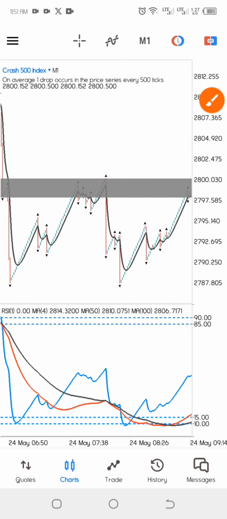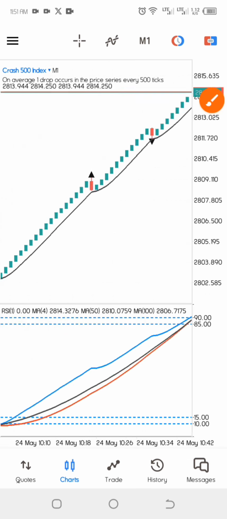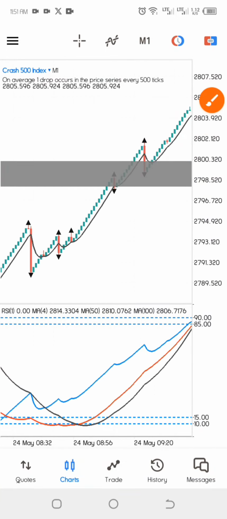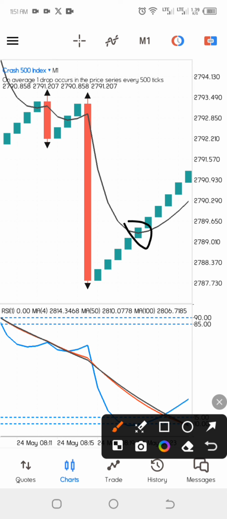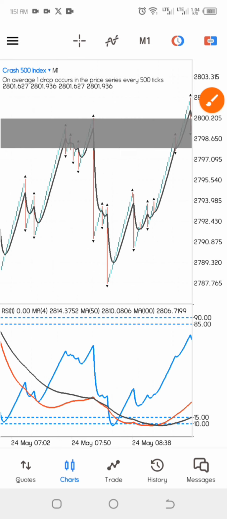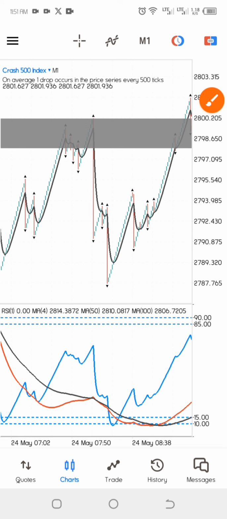Now what do we want to see in our main chart? We want to see a candle break, talking about this area right here. So we want to see a candle break above the moving average, and we wait for at least 3 candles right here. This candle we are going to enter our trade from, and our stop loss should be right at this area. Then we target the next resistance area, which is this area. As simple as that, guys. That's how you are going to use this strategy, and this is the further explanation about the strategy.